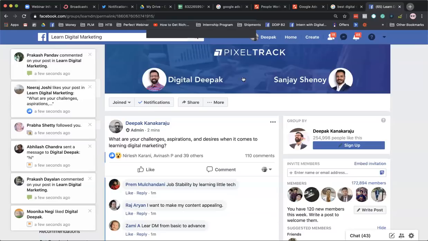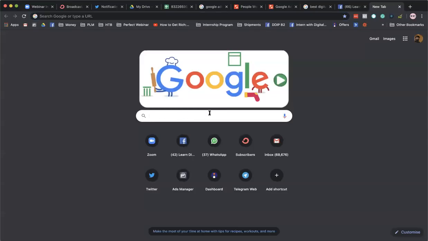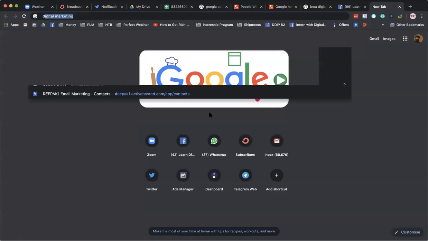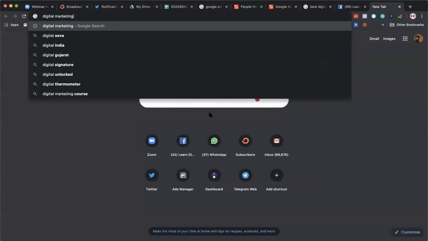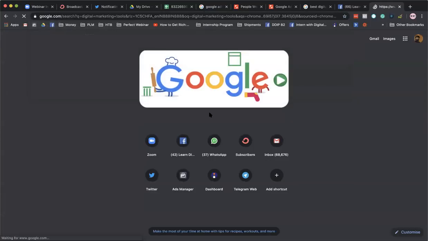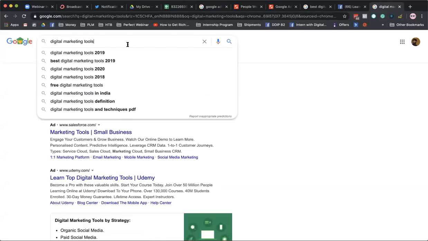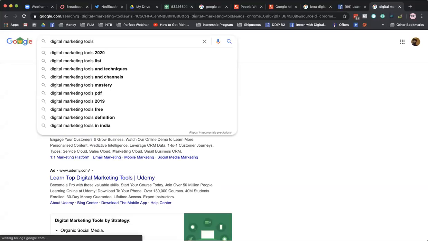So let me go ahead and use this as a starting point to find out what people want to search for and what people want to learn. Some people said digital marketing tools. If I search for digital marketing tools, you can see that there are a bunch of different long tail keywords when it comes to digital marketing tools. People are asking for digital marketing tools mastery, which is one of the courses that I created. Digital marketing tools 2020, digital marketing list, digital marketing tools and techniques, digital marketing PDF.